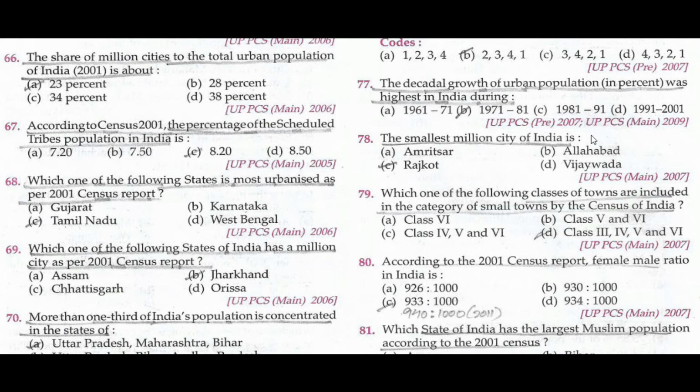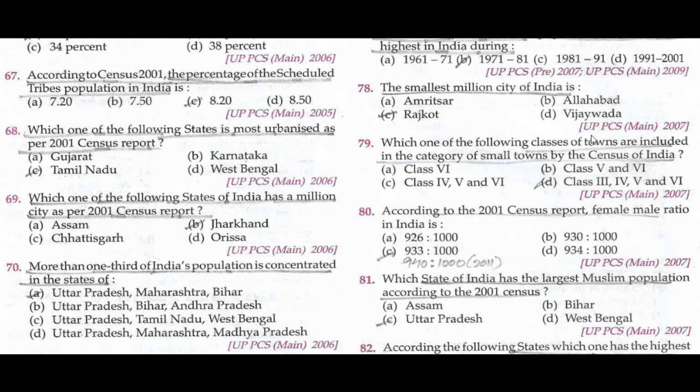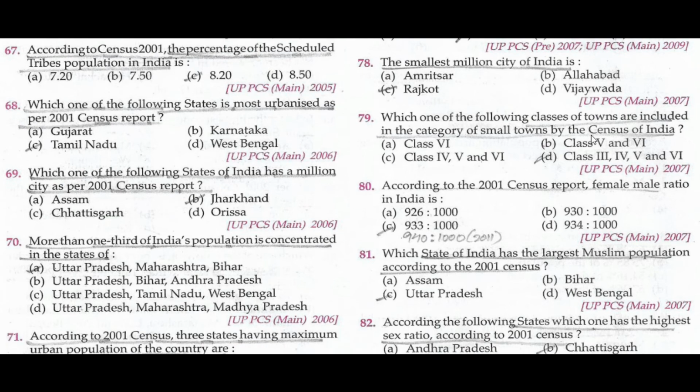The share of million cities to the total urban population of India in 2001 is about 23%. According to census 2001, the percentage of the scheduled tribe population in India is 8.20.